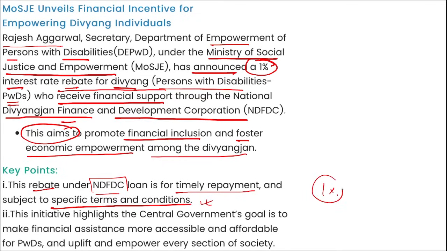So a 1% rebate has been given to persons with disabilities, that is for PWDs, right? Then this will also reduce the burden on those people, and this initiative highlights the central government's goal to make financial assistance more accessible and affordable for persons with disabilities, and to uplift and empower every section in society, right? Mark this.